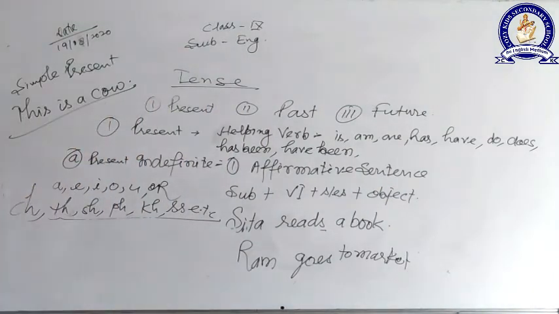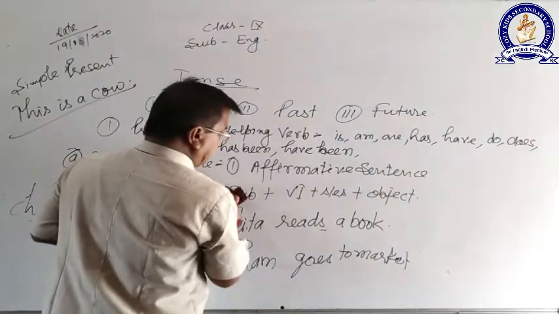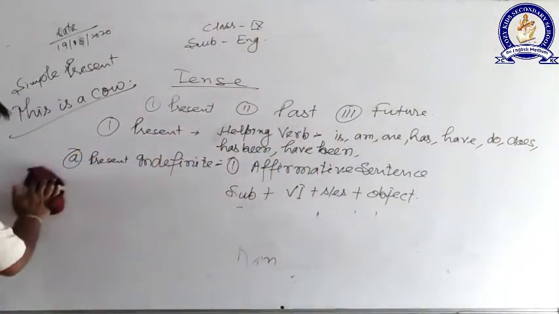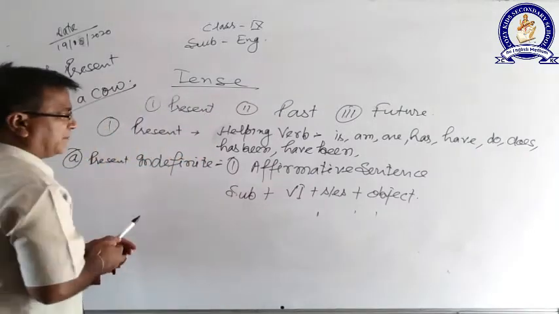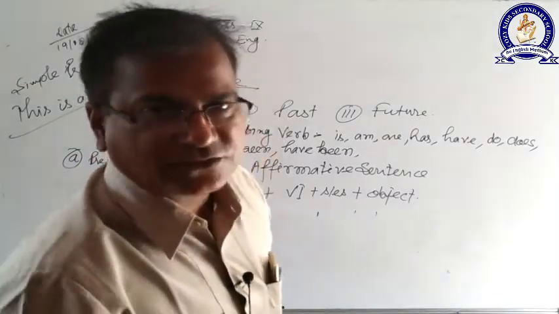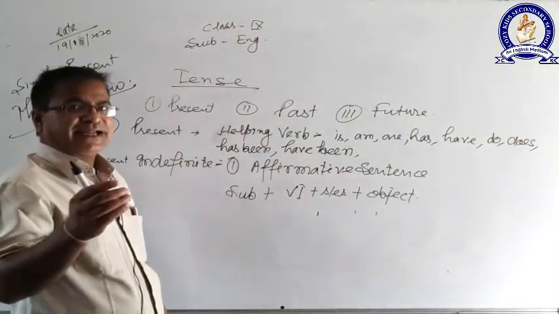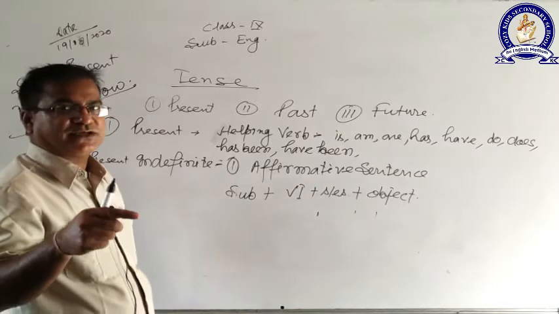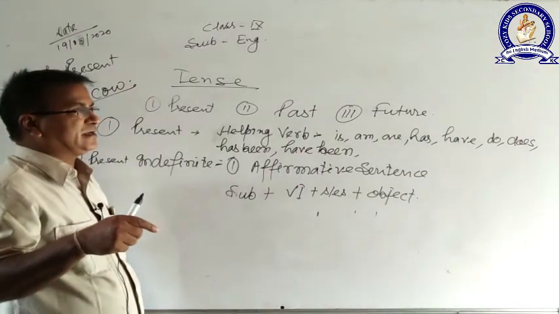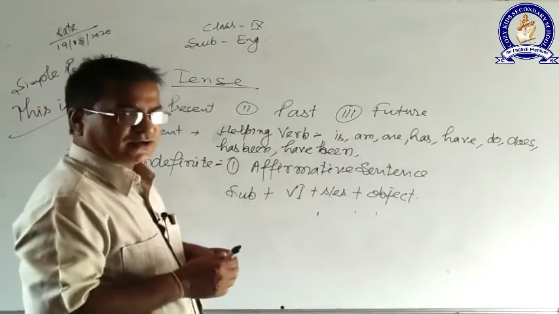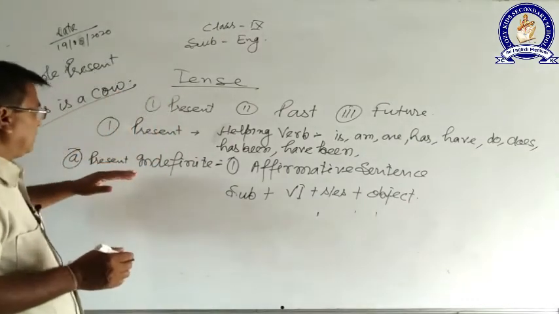Now the second thing. After affirmative we will be using the second type of sentence. Take it seriously, and you must have a paper and pen with you so that you can note it down, because I will be giving you 10 sentences as homework. So you have to be very serious, and that homework will be submitted by you in time so that we can correct it, and your notebook will also be demanded from you on a particular day. It will be informed later on. So you have to note it down.